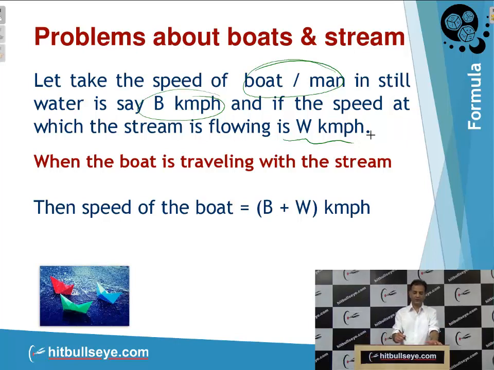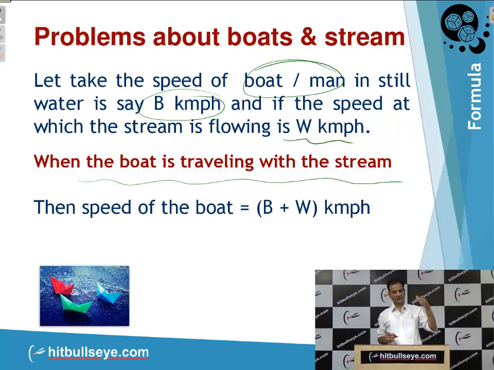Then the first case, when the boat is traveling with the stream, means when it is moving downward. Now suppose you are boating with a speed of 10 km/h, that is, the man's speed is 10 km/h, and the speed of the water, or rate of the water, is 2 km/h. That means the speed of the boat when flowing downward, or downstream, will be B plus W km/h: the speed of the boat plus the speed of the water.